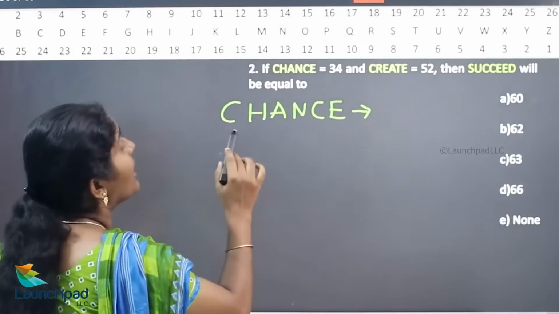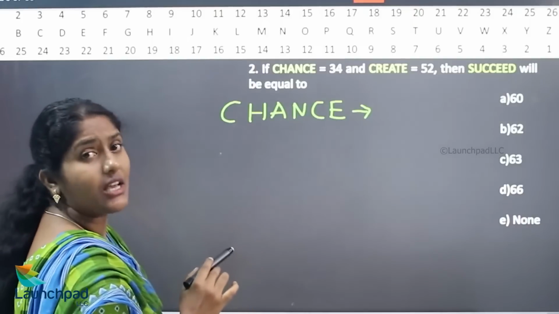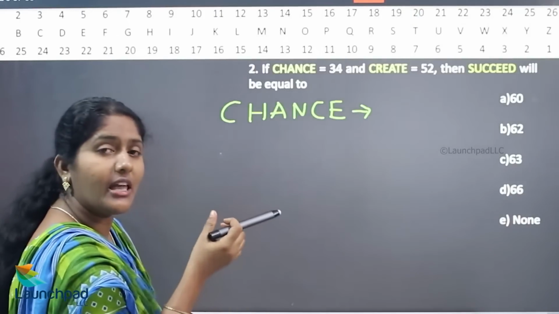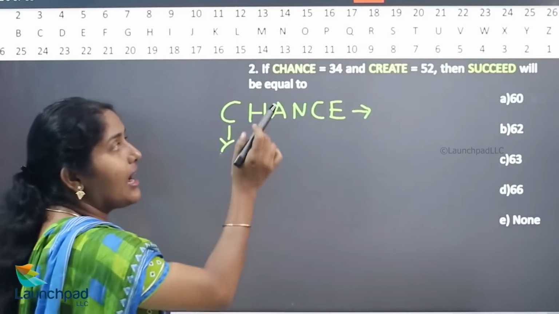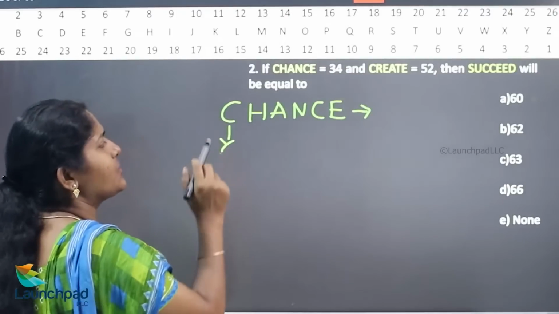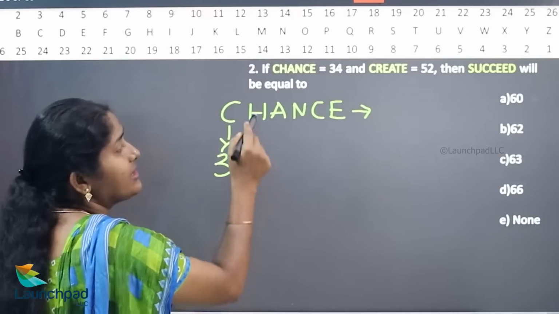According to this question, just observe the word, whether they are using the forward value or the backward value. What is C's value? 3. And the H value?